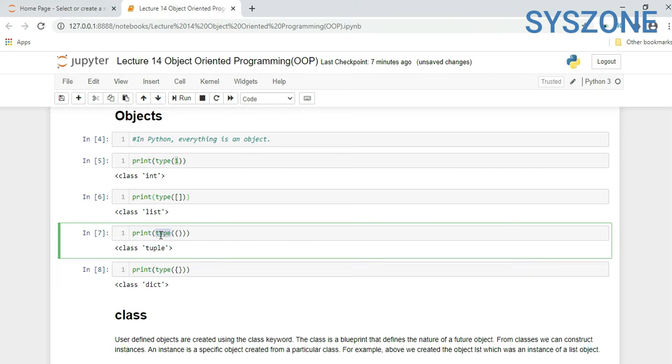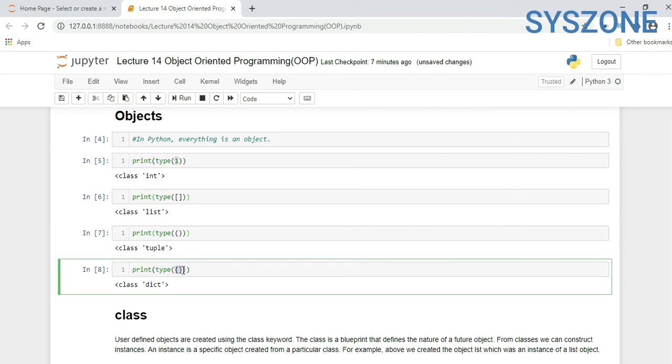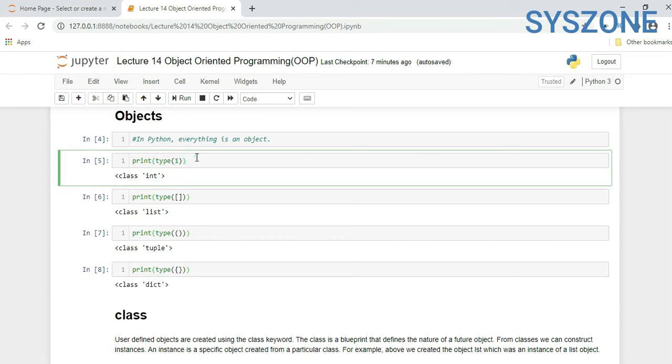Now here if we see the type of this blank bracket, it returns tuple because this bracket is treated as a tuple. If I see the type of these curly braces, it is a dictionary. So by default, if you see anything or even a variable assignment in Python, it is treated as an object.